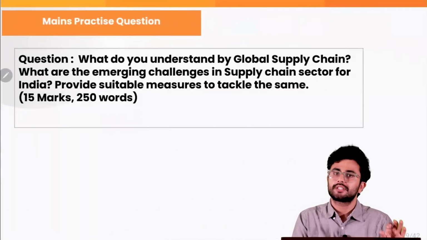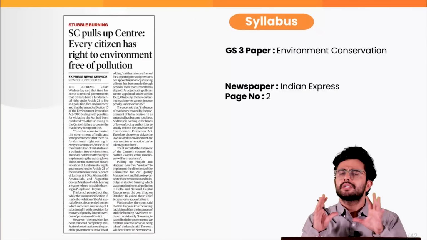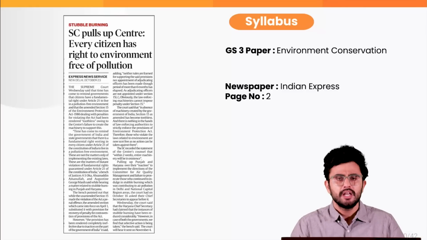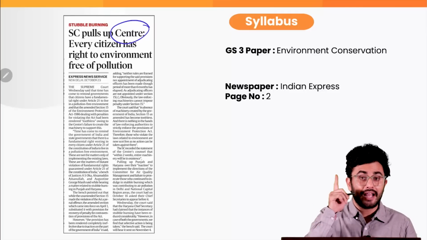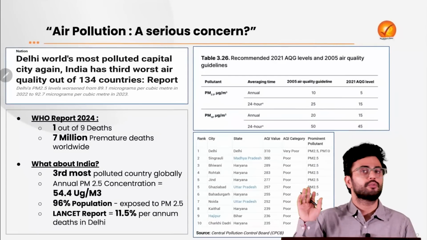So on the basis of this discussion, just try to solve this particular question and we move forward to the next news. With the rising pollution level, specifically in the National Capital Territory region, the Supreme Court has pulled up the Centre and has reminded that every citizen has the right to an environment free of pollution.